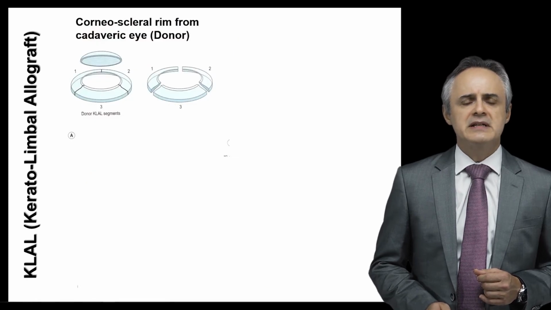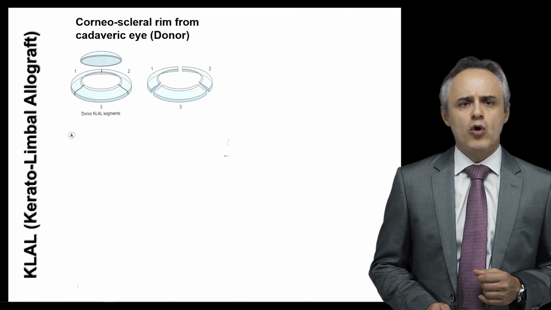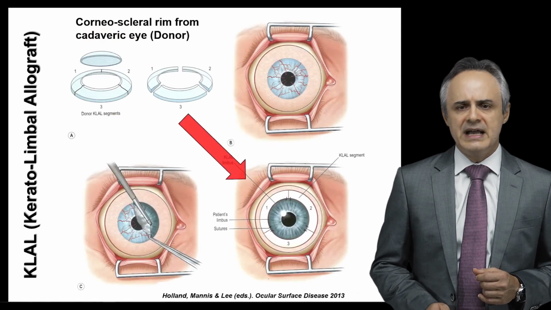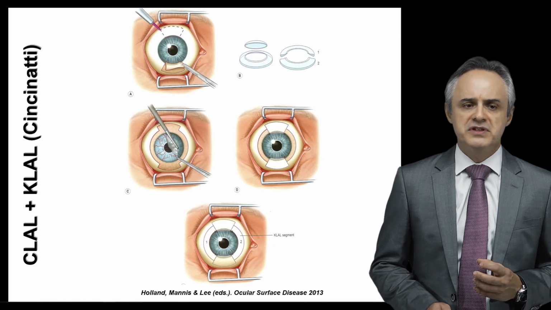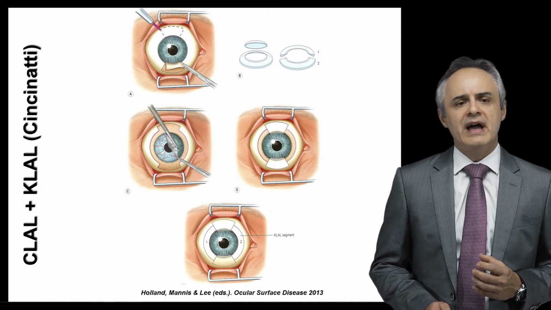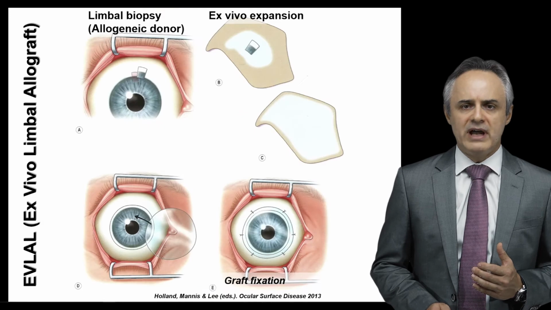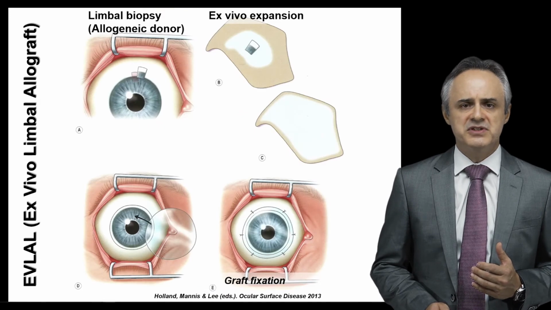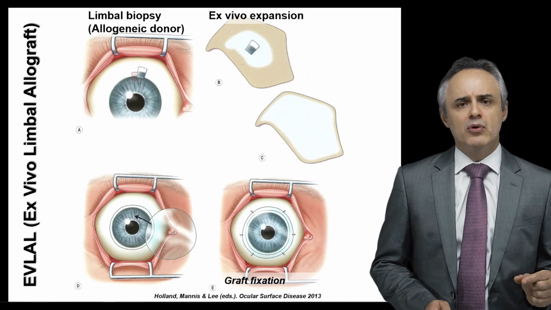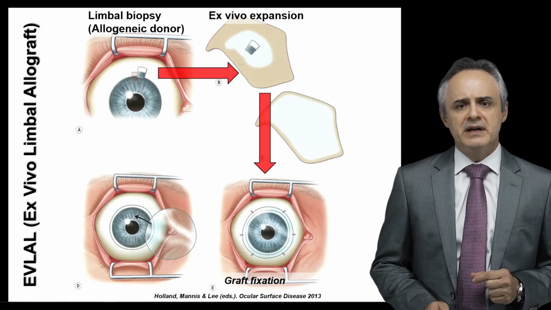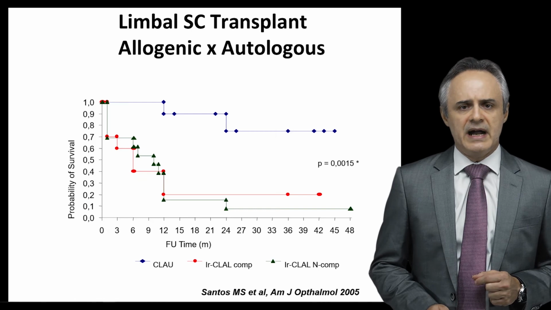You can also get these limbal stem cells from corneal scleral rims from cadaveric eyes from the donor, or you can combine both procedures, the conjunctival limbal allograft together with the keratolimbal allograft. That's the Cincinnati procedure. You can also cultivate the allogenic limbus in an ex vivo manner and transplant it to the diseased eye.